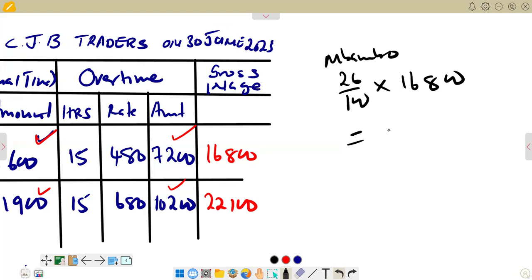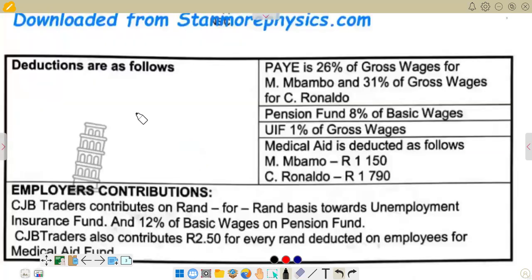So here we have got 4,368. That is for Mbambo. And then we go to the next one, which is Ronaldo. So for Ronaldo, remember, we've got also 26% applying there. Let's try to see if it's the same rate that is applying for Ronaldo on calculation of pay as you earn.